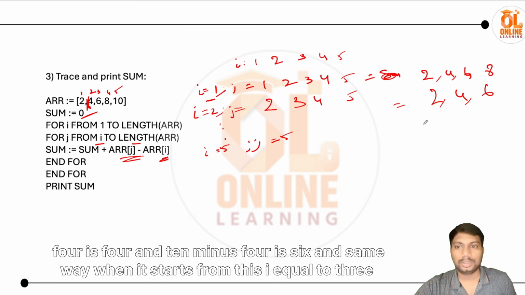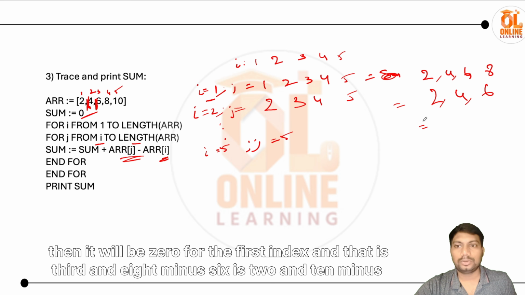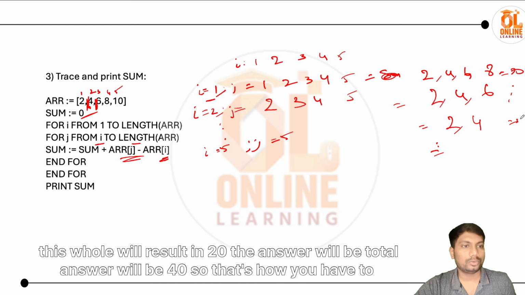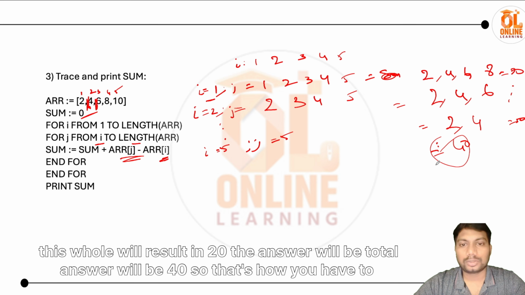is 6. And in the same way, when it starts from i equal to 3, then it will be 0 for the first index, and that is the third, and 8 minus 6 is 2, and 10 minus 6 is 4. So this way if we traverse, if you sum up, this will result in 20, and this whole will result in 20, so the total answer will be 40. So that's how you have to trace it out.